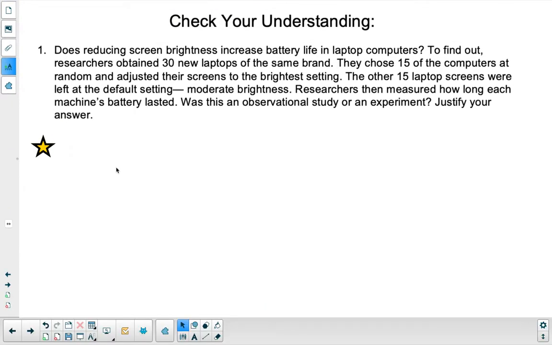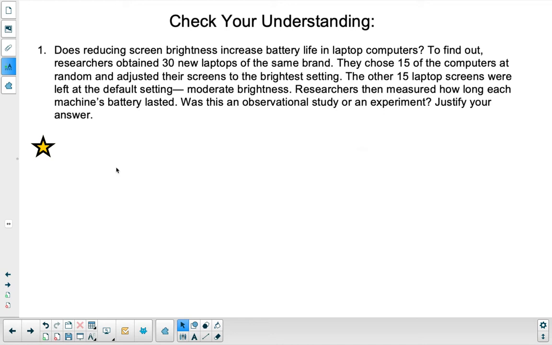In this video, we're going to go over the 4.2a, check your understanding. Does reducing screen brightness increase battery life in laptop computers? To find out, researchers obtained 30 new laptops of the same brand. They chose 15 of the computers at random and adjusted their screens to the brightest setting. The other 15 laptop screens were left at the default setting, moderate brightness. Researchers then measured how long each machine's battery lasted.